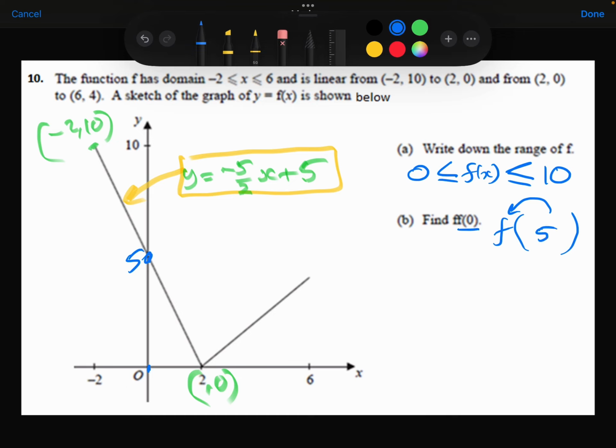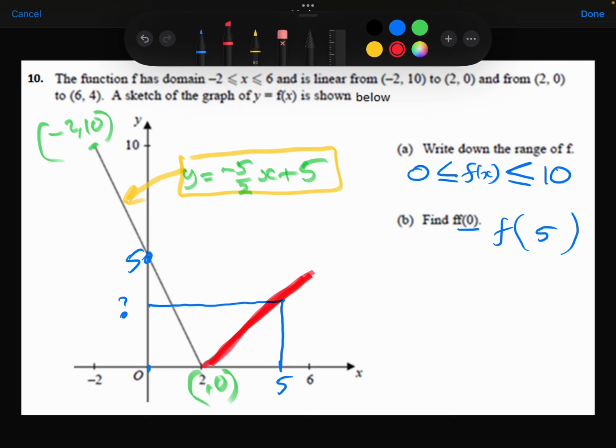Right, I now want to substitute 5 into my f function. Now x is 5 is roughly here, so I want to substitute 5 in and work out what's my y value there. This is going to have a different equation to what I had before. In fact, let me do this in red to make it completely distinct from this equation for this part of the line. So let's work out the equation of that red part of this graph.